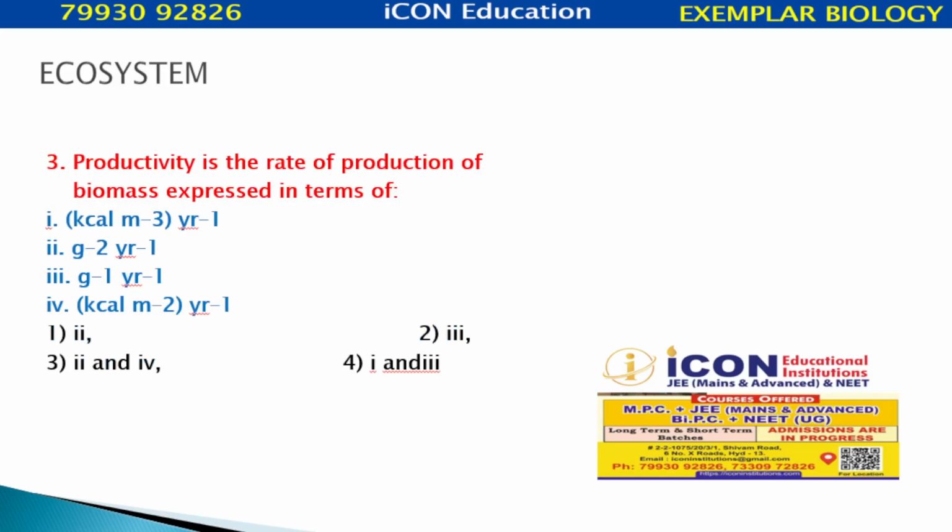Productivity is the rate of production of biomass expressed in terms of kilocalories per meter cube per year, grams per year, grams per year, kilocalories per square meter per year. So, it is given in NCERT as grams per square meter per year and kilocalories per square meter per year: 2 and 4.